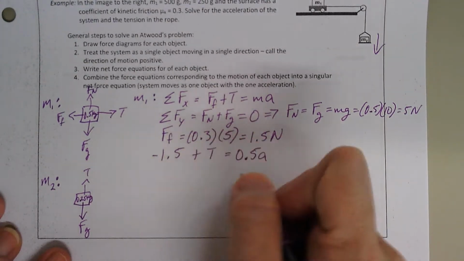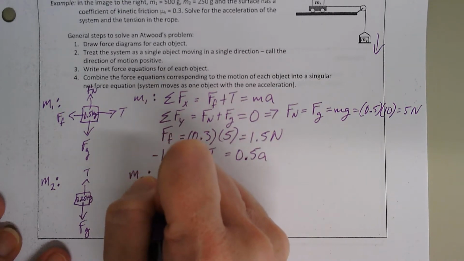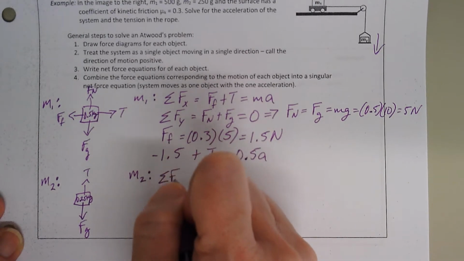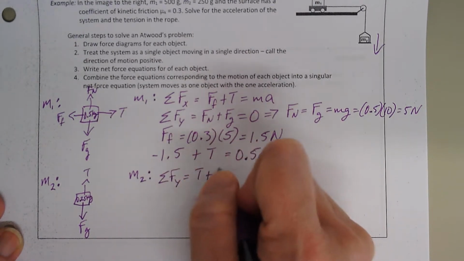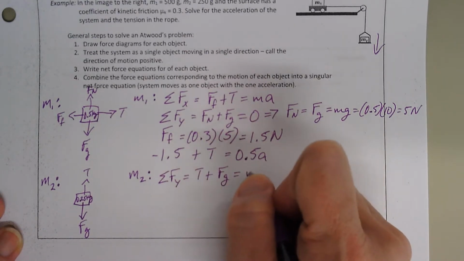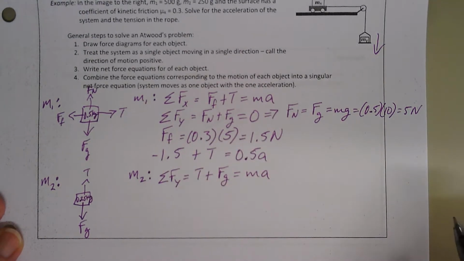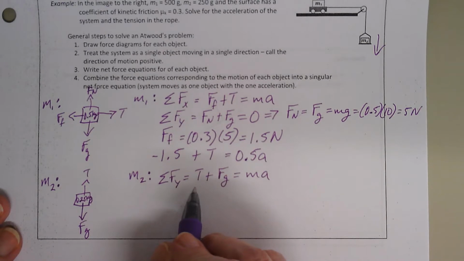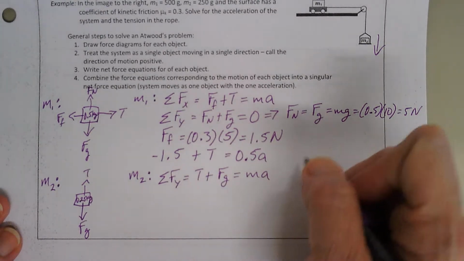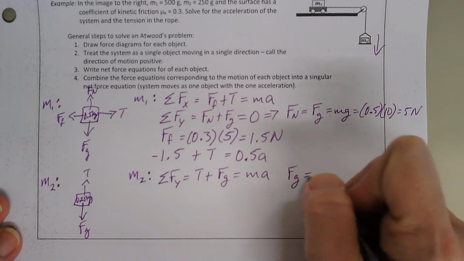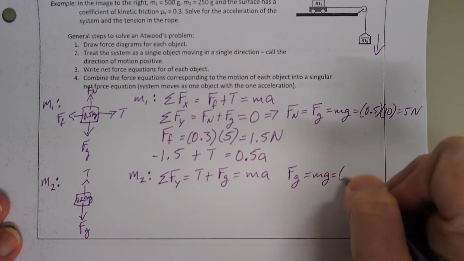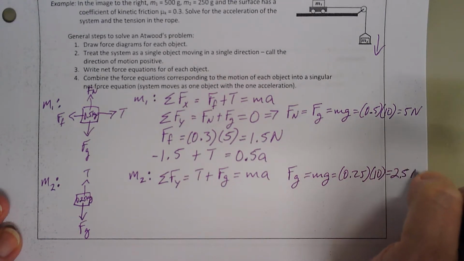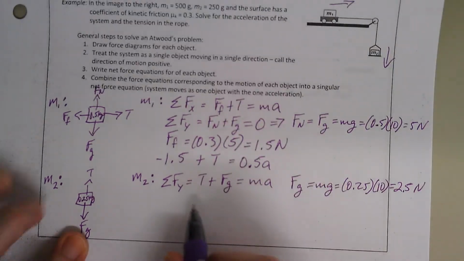So then I look at my M2. My M2 only has Y components. So my sum in the Y is tension plus gravitational, and that equals ma, because it's accelerating, okay? I don't know my tension, but I can find my Fg, right? So I know that my Fg equals mg, so that's 0.25 times 10, which is about 2.5 newtons. Okay, so now I can plug in information that I have.